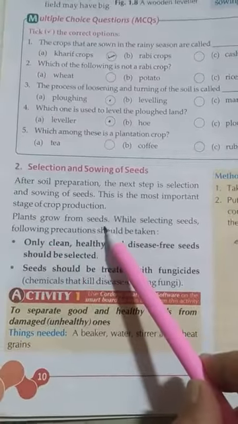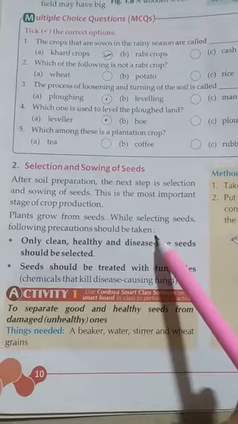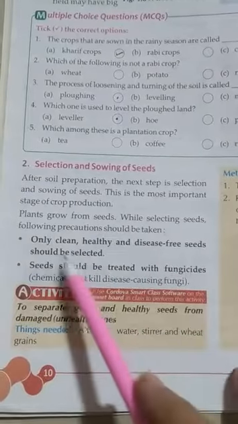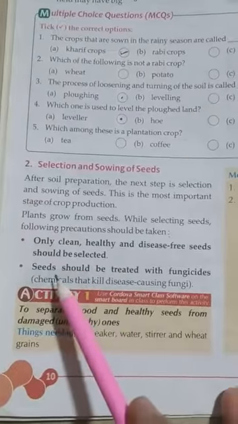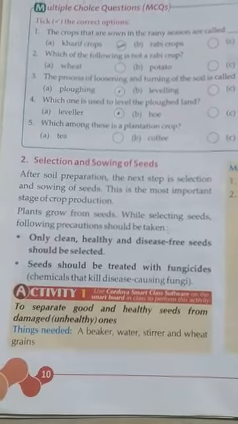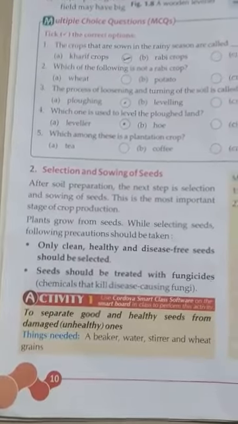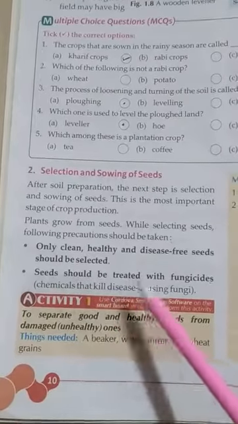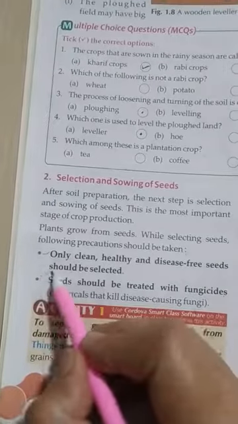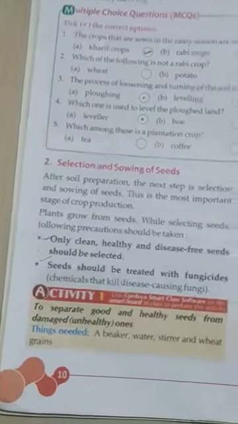Plants grow from seeds. While selecting seeds, the following precautions should be taken. First precaution: only clean, healthy and disease-free seeds should be selected. Second, seeds should be treated with fungicides. Fungicide means free from fungus, insect free. Chemicals that kill disease-causing fungus. So these are the two precautions to take care of the seeds.